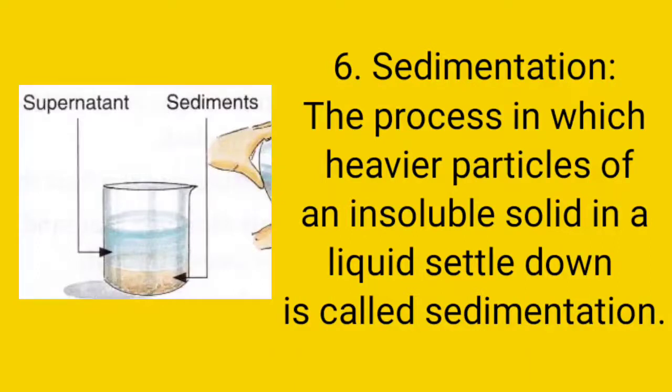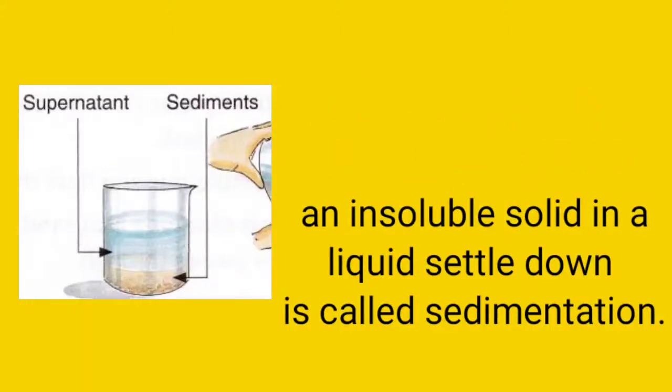So at the bottom of the container you can see soil particles, and at the top of the container you can see water. This process of settling down the soil at the bottom of the container is called sedimentation. By using this process, you can separate the water from soil.